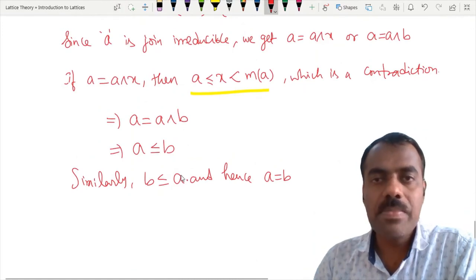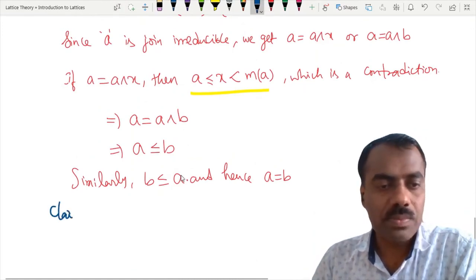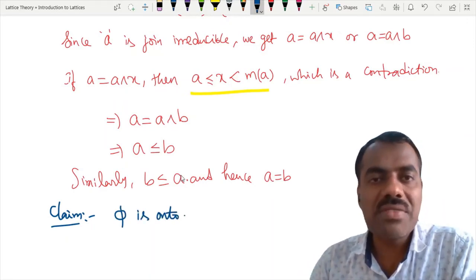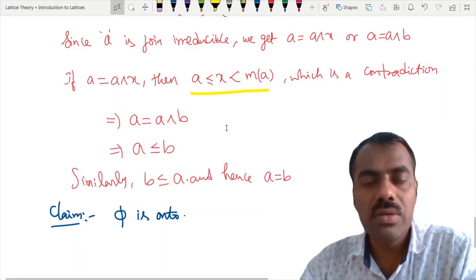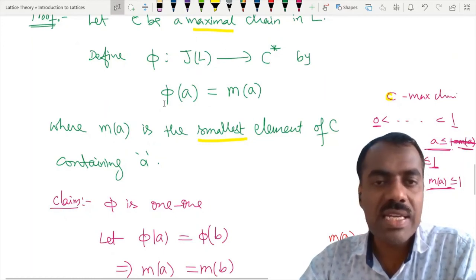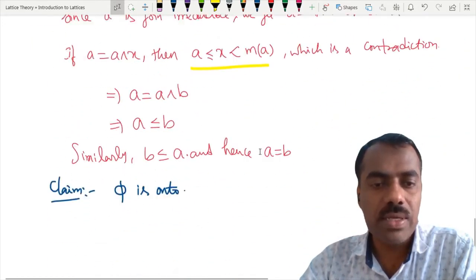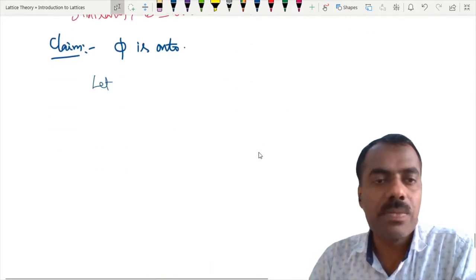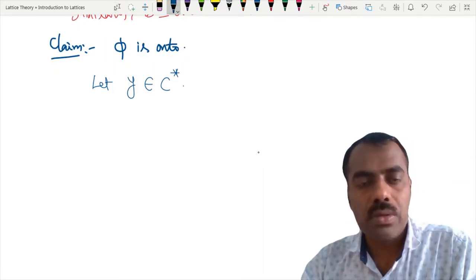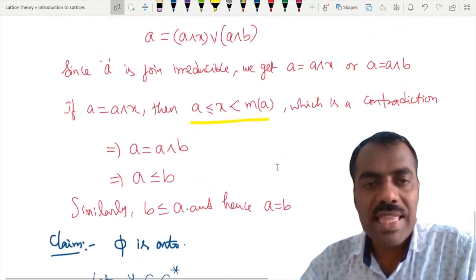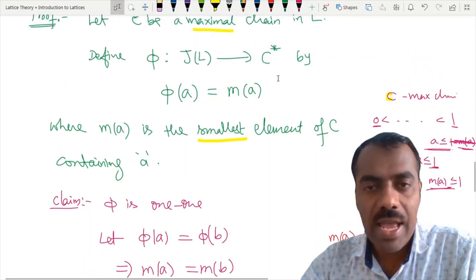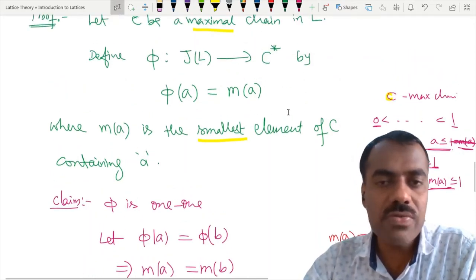Now what is our next slide? We will show that our phi is onto. So what is meant by saying that phi is onto? Take an element here in C star, a non-zero element. Somehow we want to show that there is some A here, phi of A is equal to M of A, right? So let some Y belong to C star. Okay. Fine. Now we want to say that there is some element A such that phi of A is equal to Y. That means we want to show that M of A is equal to Y, right?